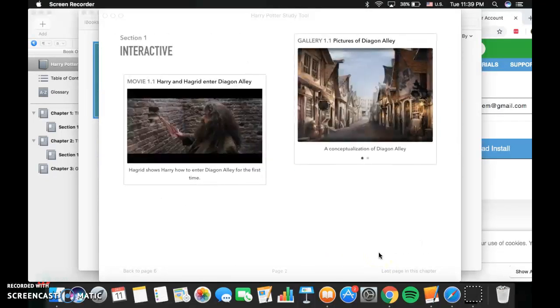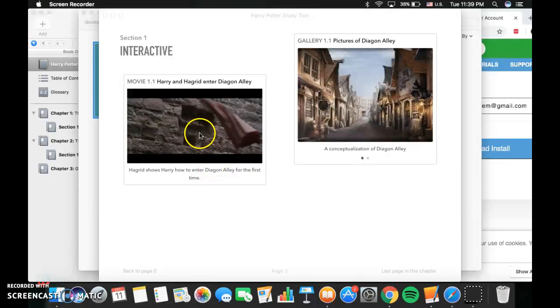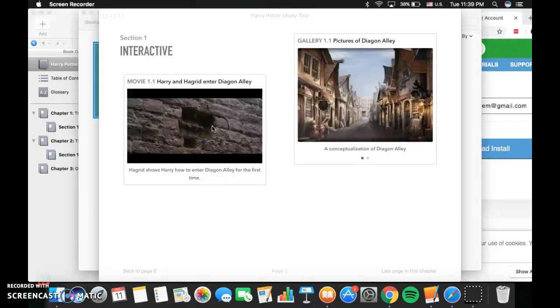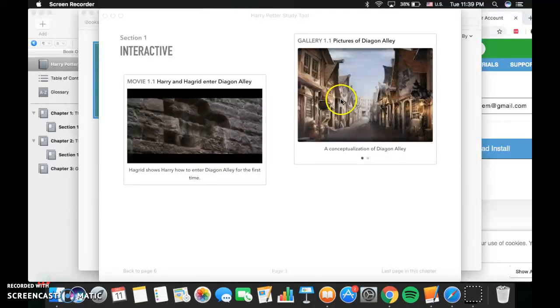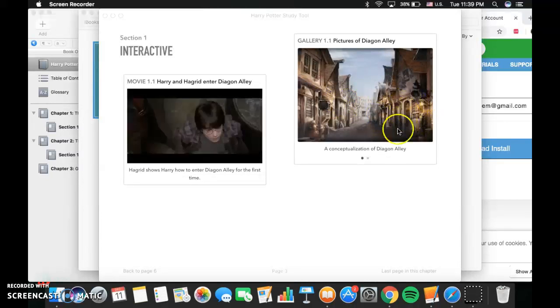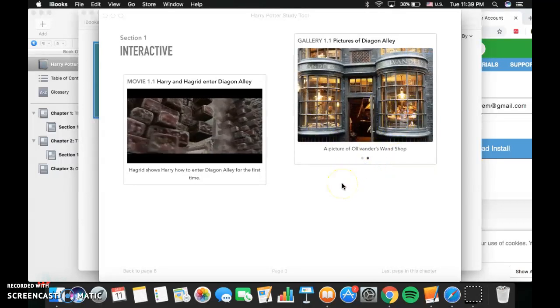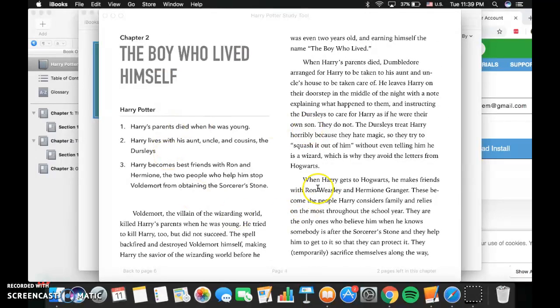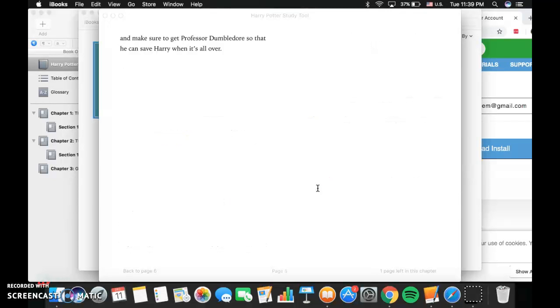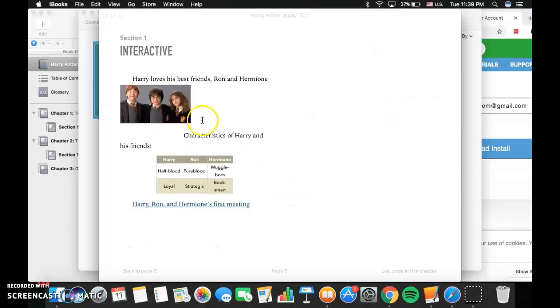Next page in that chapter. This one is a movie using the movie widget. We've got another widget over here, which is the gallery of pictures, showing multiple pictures over there. Then we've got chapter 2 with some relevant text.